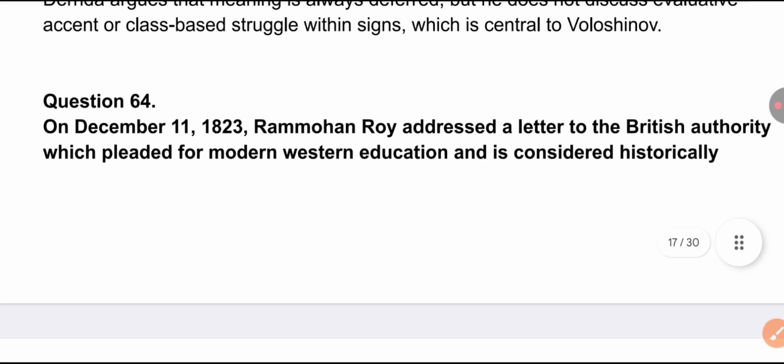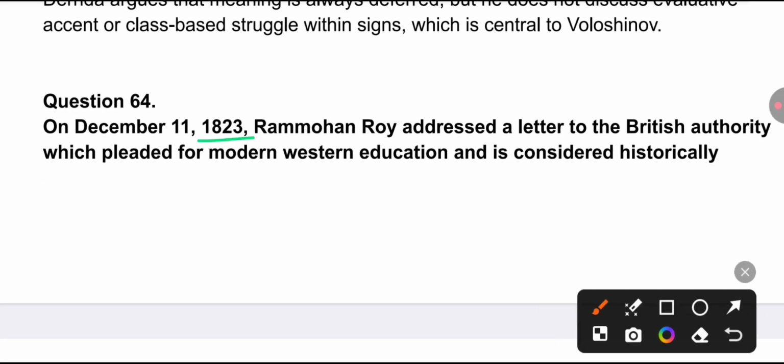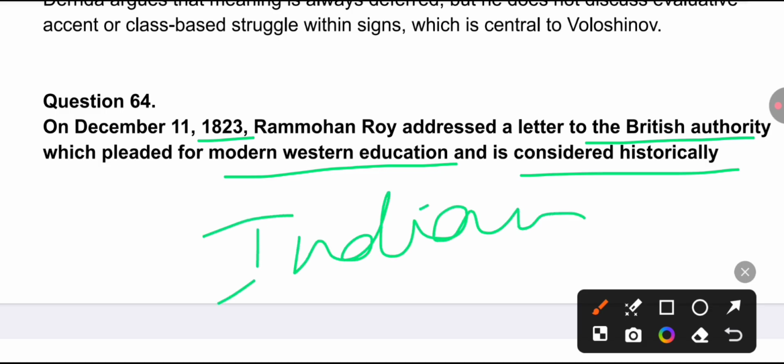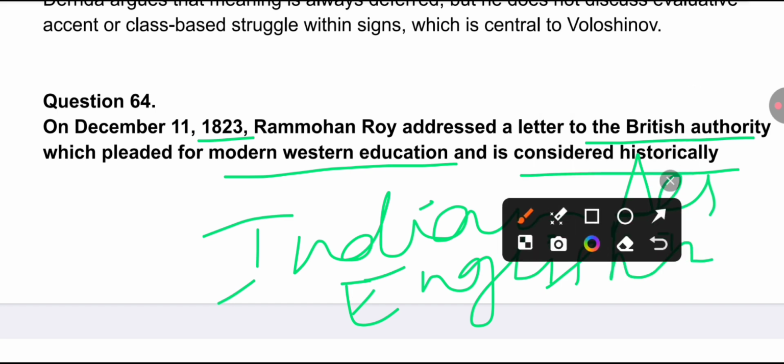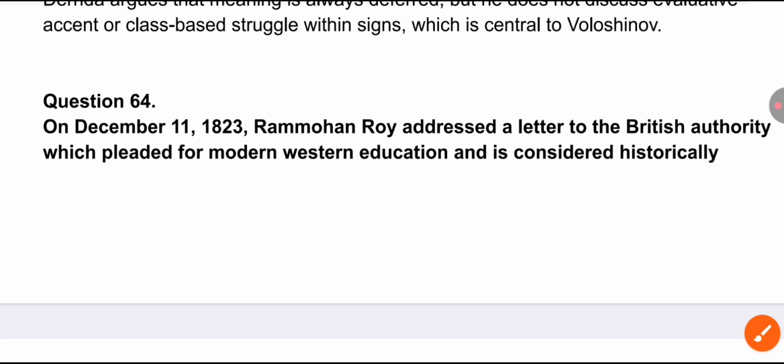Next question we have, on December 11, 1823. Ram Mohan Roy addressed a letter to the British authority which pleaded for modern Western education and is considered historically important. So Indian aesthetics, okay, a separate class we will have for Indian aesthetics. Then English in India, how it started and who were the members associated with English in India, that is also very important. Cultural theory, literary criticism and literary critics and linguistic part. This should be your major focus, not only the literatures, writers, work, drama.